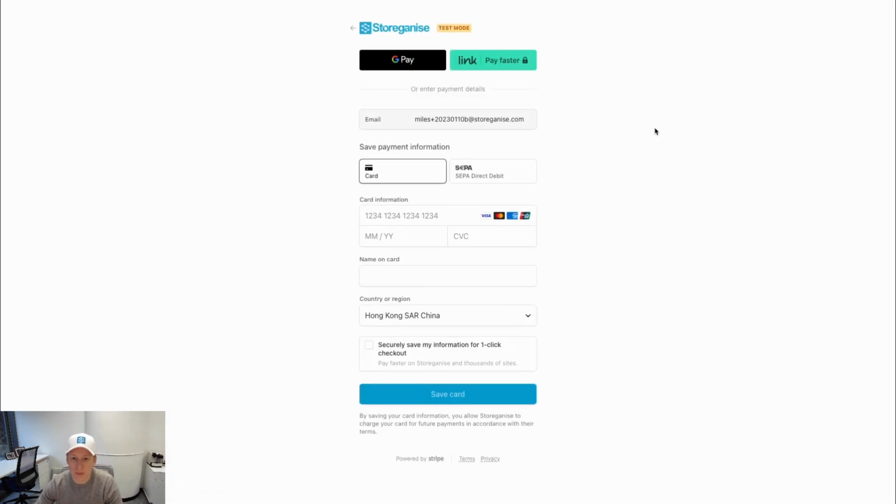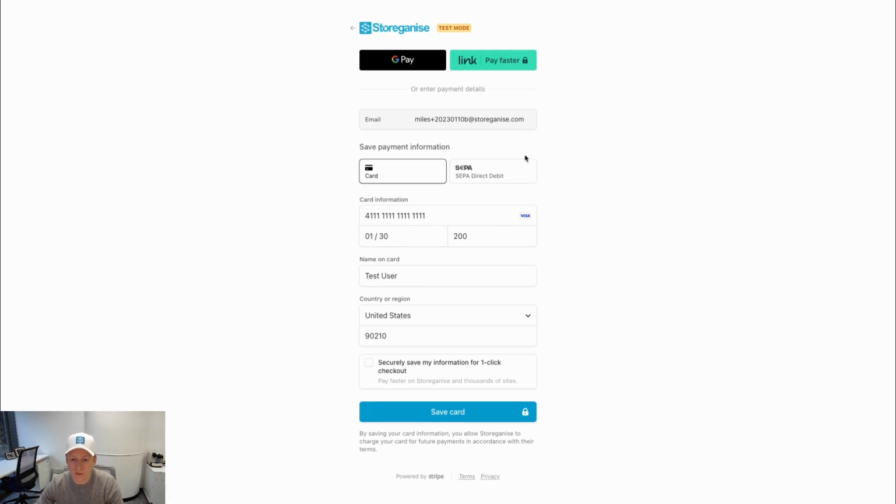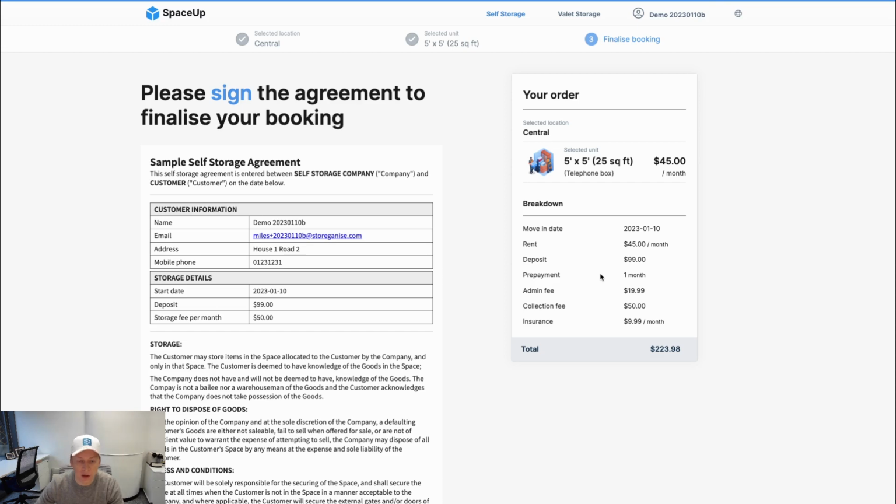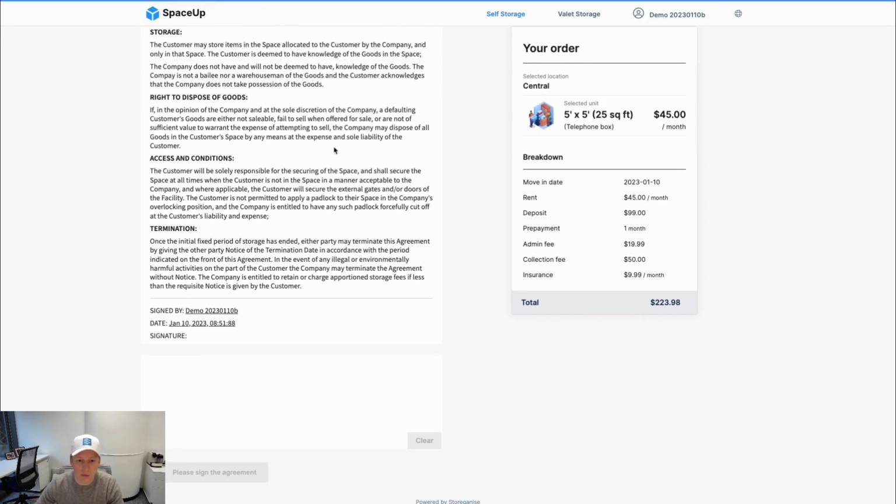We're using Stripe in this case. The customer adds their card details. These get saved by the payment gateway and tokenized, and then we can use that to do automated billing later. The last step here is to e-sign, so they can review that. Again, it's a customizable template available in multiple languages. They sign and then submit the order, and that'll create the booking.